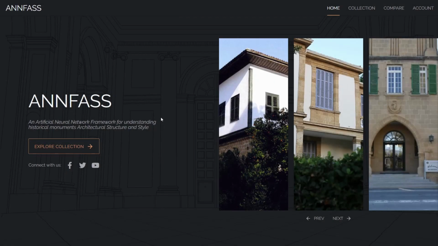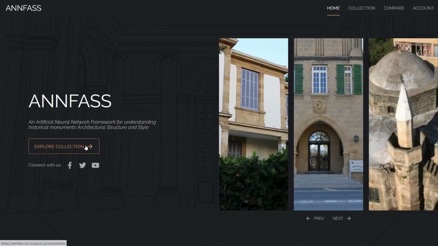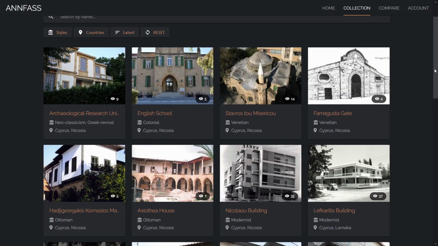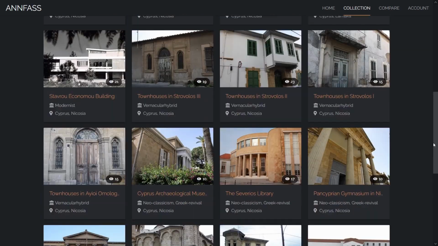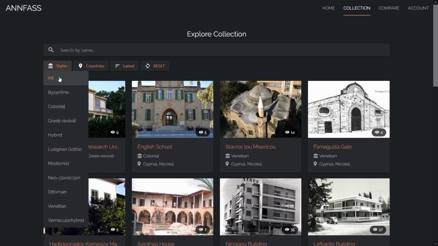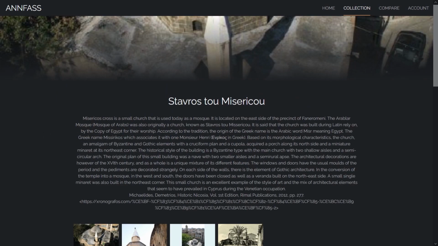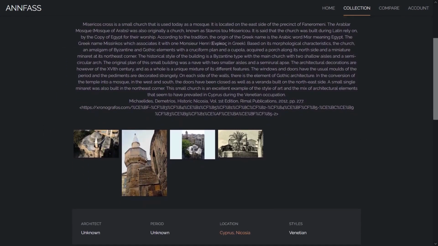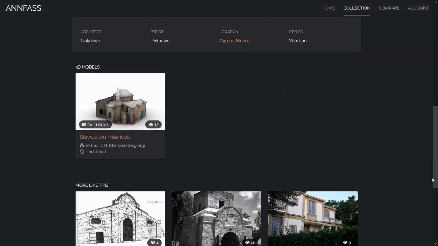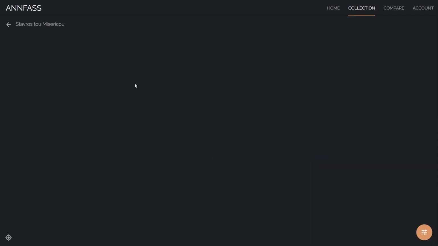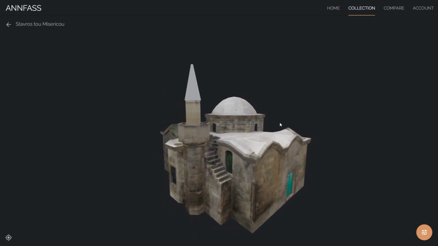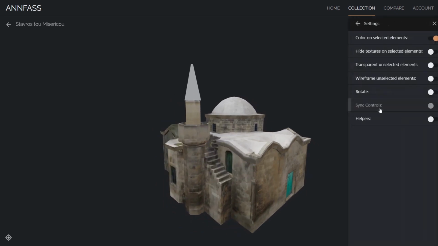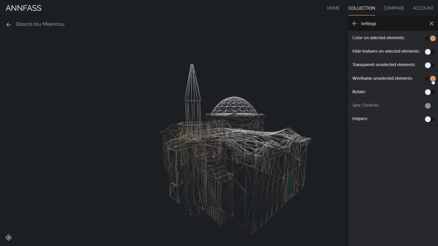The UNFAS project introduces recent advances of artificial neural networks suitable for 3D data processing to automatically detect and classify the architectural structure and style of cultural heritage buildings and historical monuments. Within the UNFAS platform, the users can upload, visualize, analyze and even share their 3D models, which are usually created by terrestrial laser scanning or photogrammetry techniques, after a lot of manual effort and the use of powerful computing units. Therefore it promotes collaboration among researchers, architects and other interested parties.